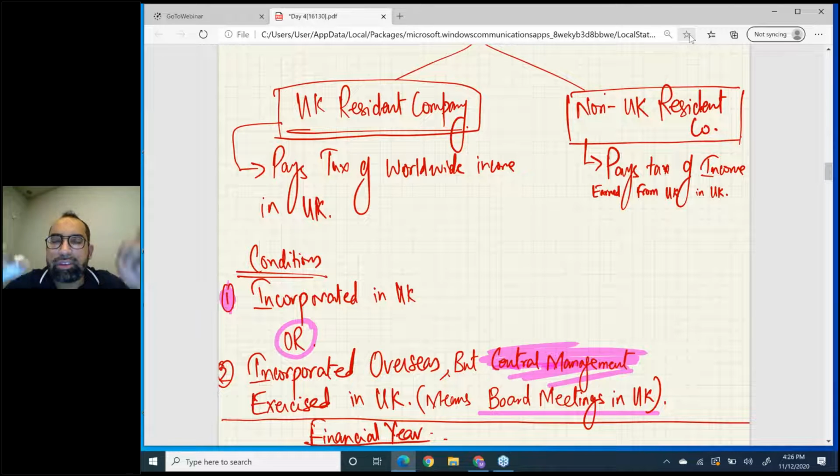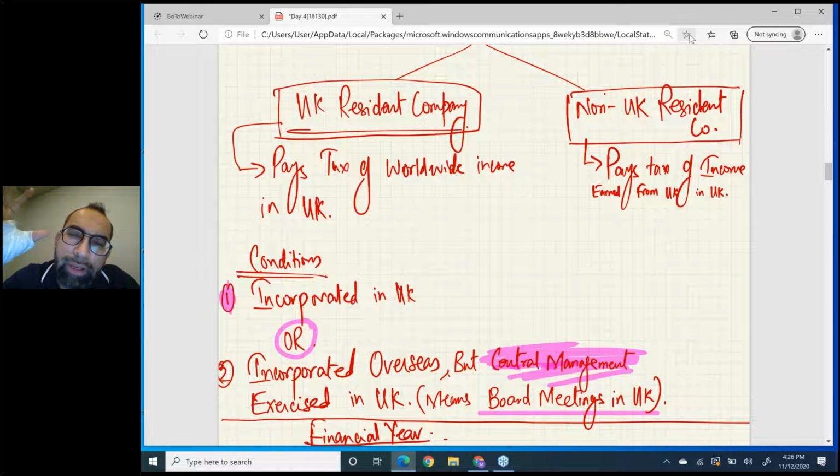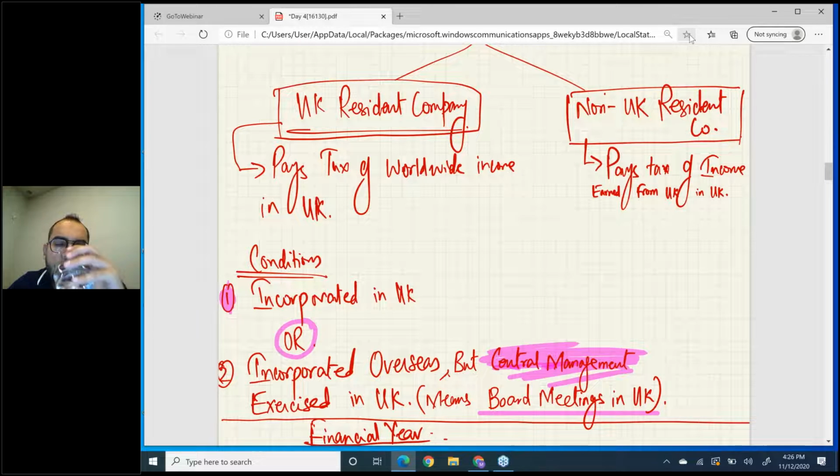So there are two ways you can make your company UK resident. Number one, incorporated in UK. Number two, no matter if you have incorporated your company in a foreign country, if the central management is exercised from UK, then that company is a UK resident company. These things sometimes they ask in theory.